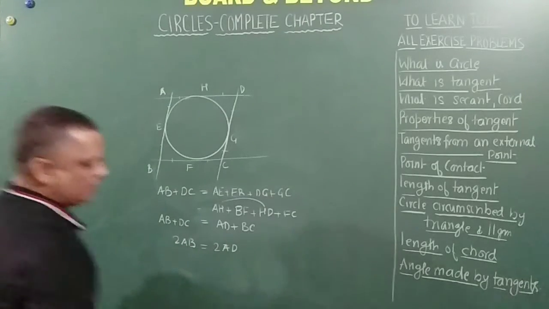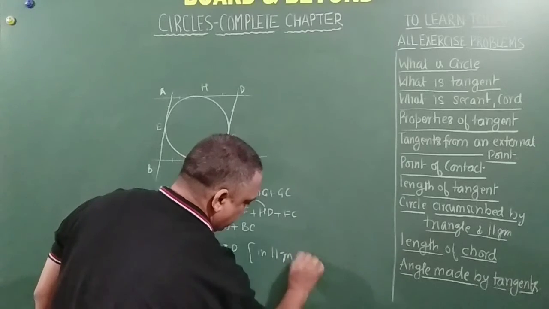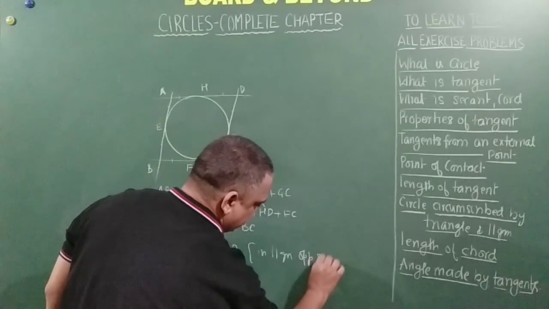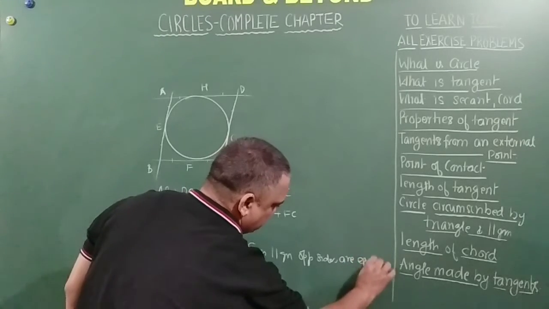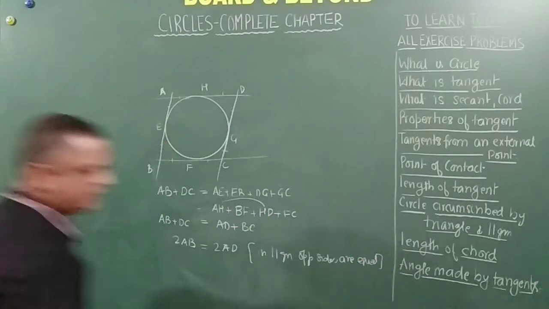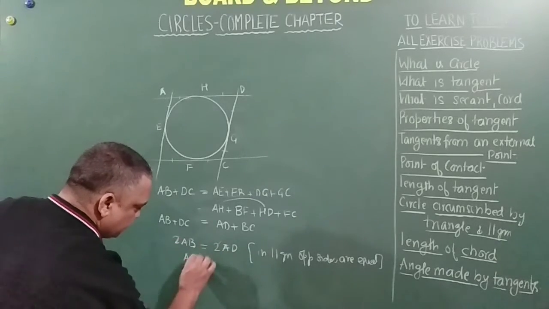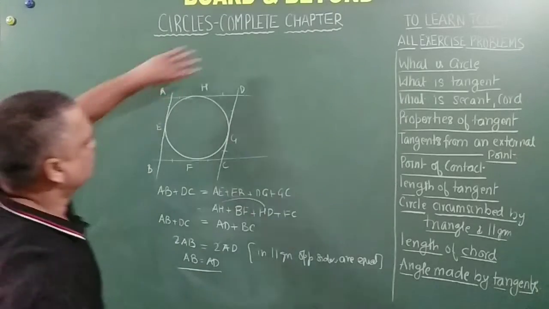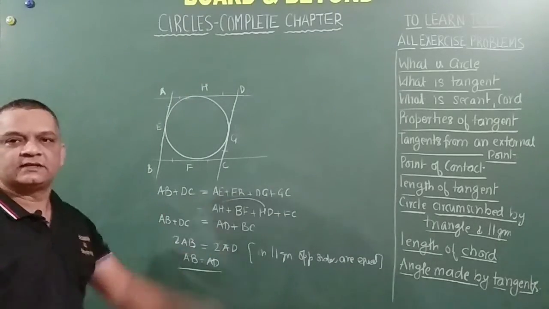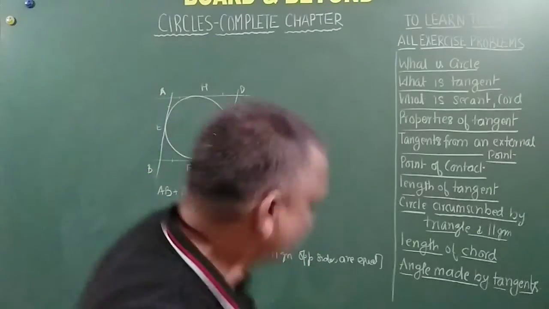Because in a parallelogram, opposite sides are equal. So AB is equal to AD, and this proves that this is a rhombus. Okay, let's move forward.